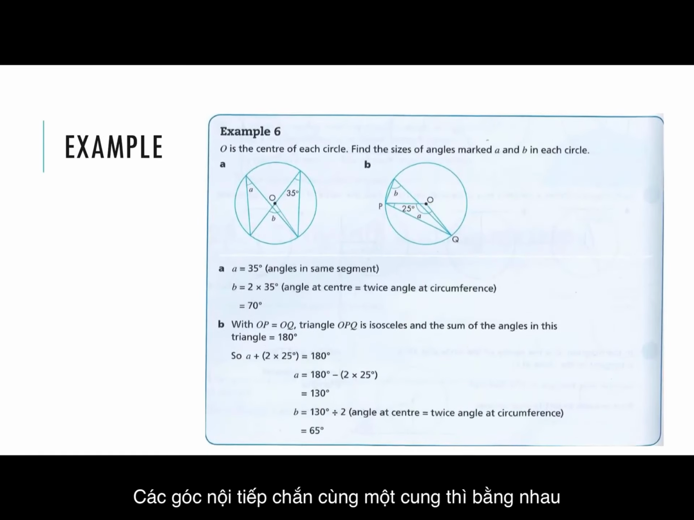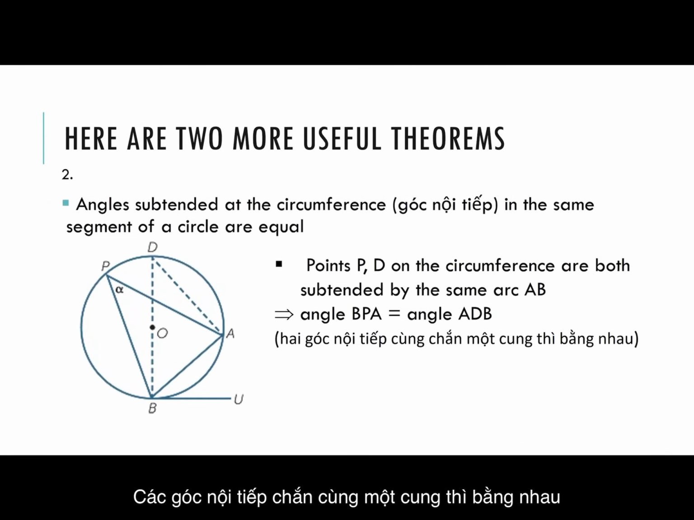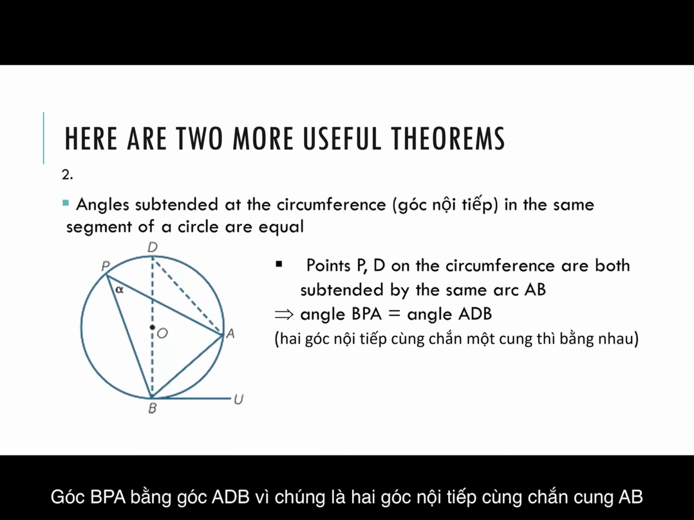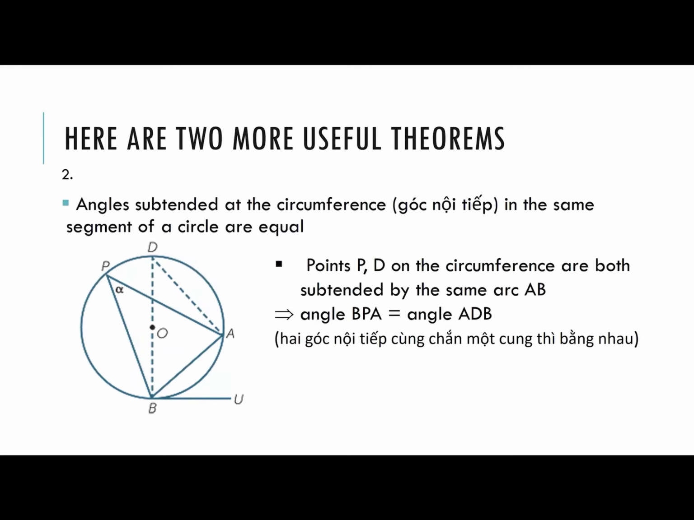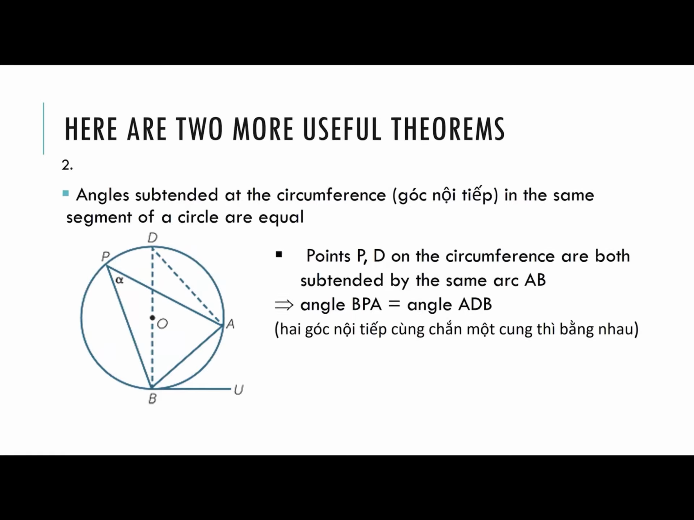Angles subtended at the same circumference, góc nội tiếp, and the same segments of a circle are equal. Points P and D on the circumference are both subtended by the same arc AB. So angle BPA is equal to angle ADB. That translates to Vietnamese as hai góc nội tiếp cùng chắn một cung thì bằng nhau.